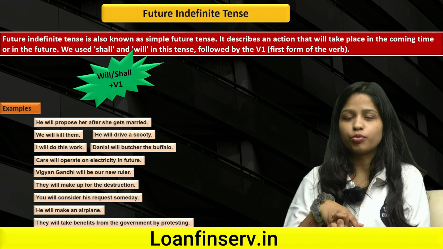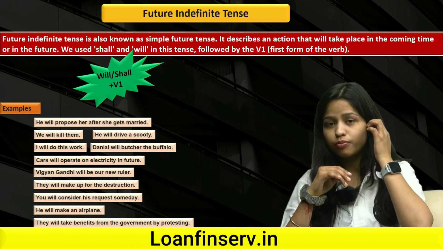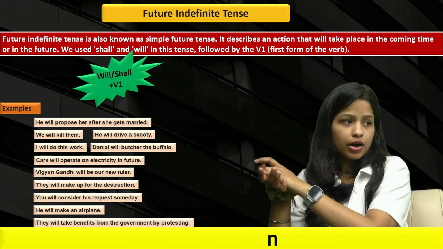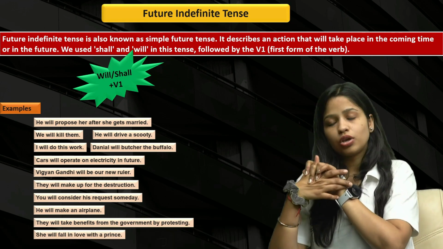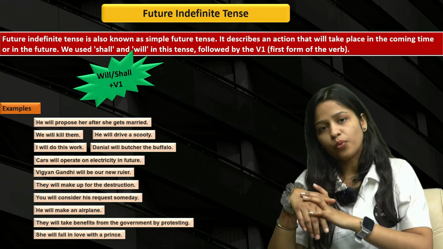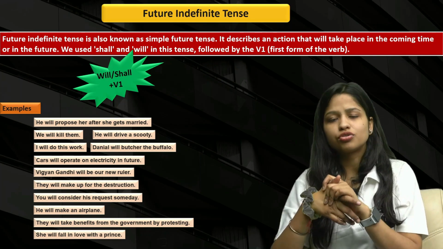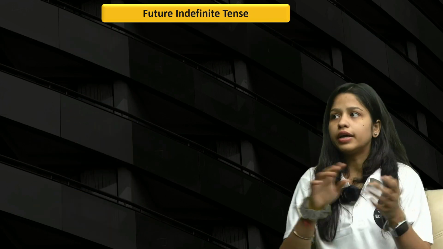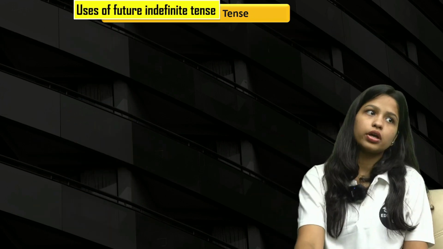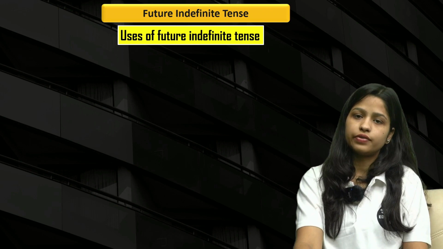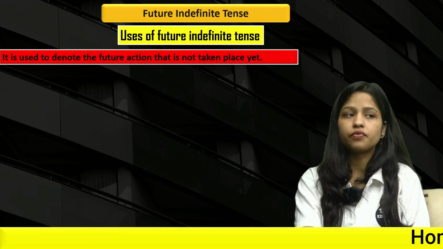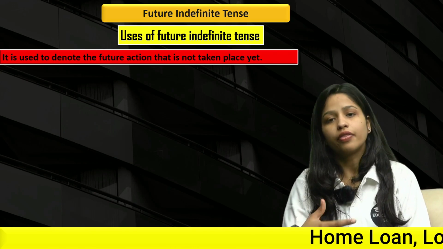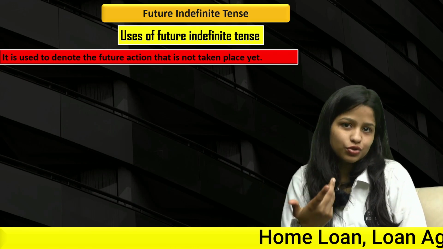We just have to put he, will and shall, and with that we have to use the first form of the main verb. Apart from that, what you have to keep in mind is we use shall with I, and that I'm going to tell you in a later part of the video as well. So let's move forward. Now let's start with uses of future indefinite tense. There are two uses that we are going to discuss in this video. After this, I'm going to tell you some other ways related to future indefinite.